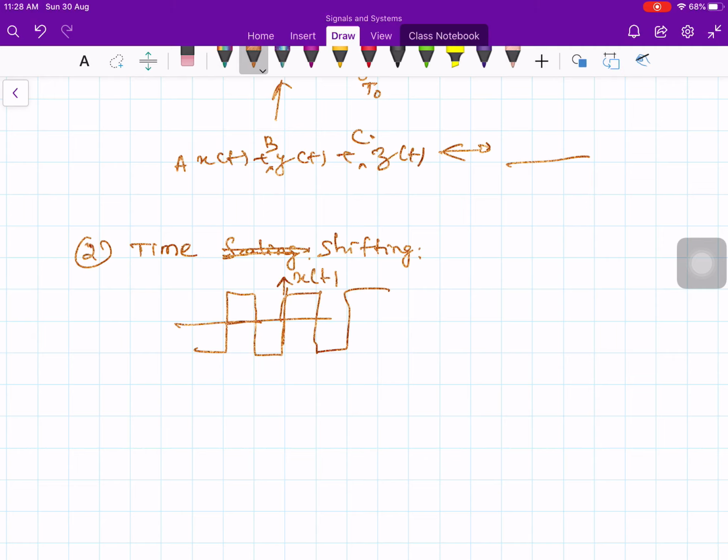Now if you delay the signal or advance it by t naught seconds, then also the period is preserved.